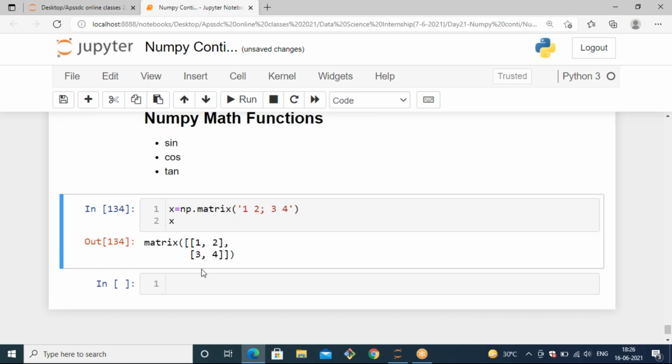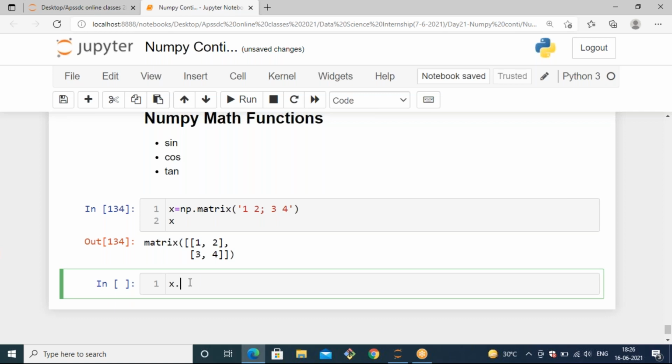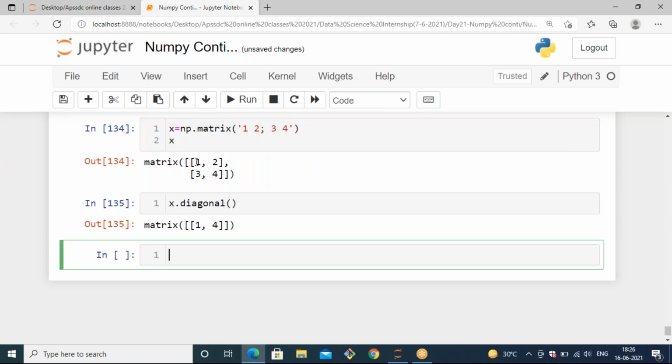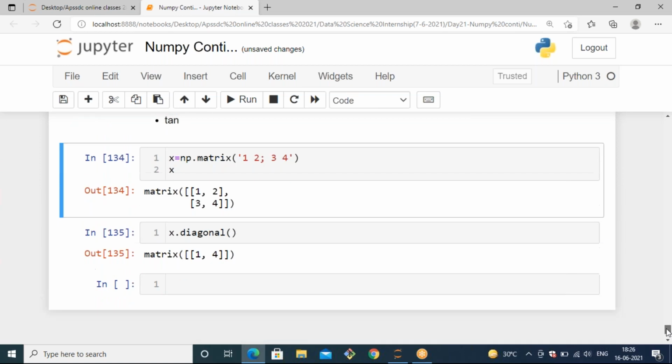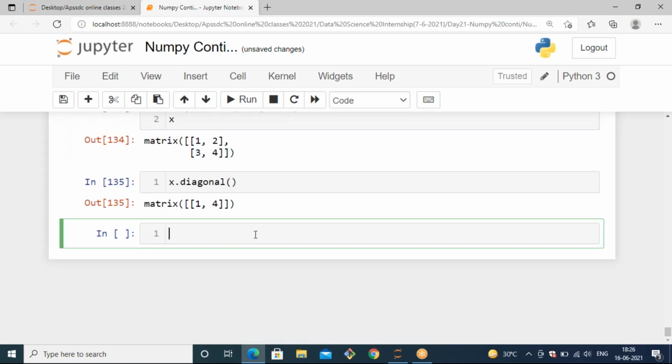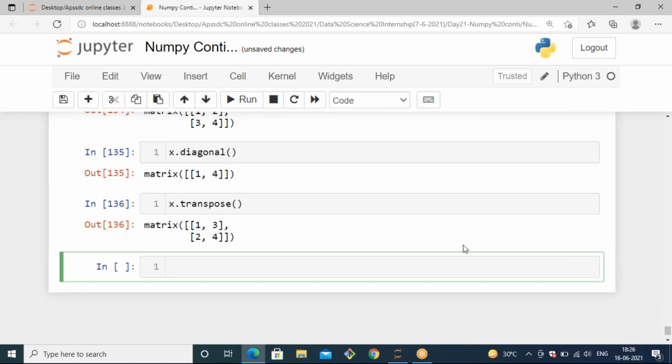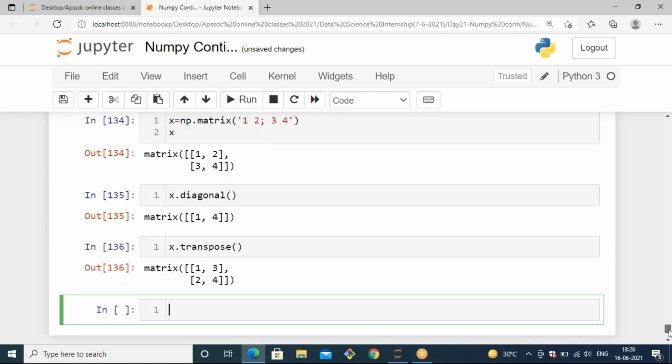Out of this matrix, if you want to get only diagonal elements, let's see X dot. There is a method diagonal. Yes, we have a diagonal method. Then it will generate only the diagonal elements, those are 1, 4. And if you want to transpose any kind of matrix, we have a transpose method, right? By using transpose, we can convert columns into rows and rows into columns. So X dot transpose. Yes, we have the method transpose. Now we can see all the rows are converted into columns, and columns are converted into rows.